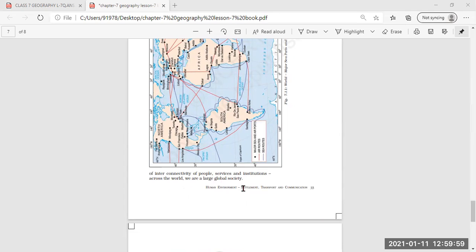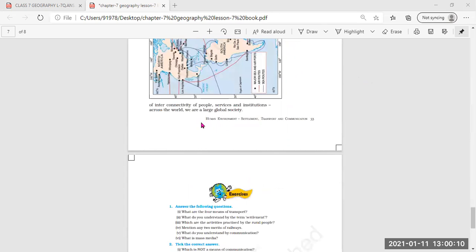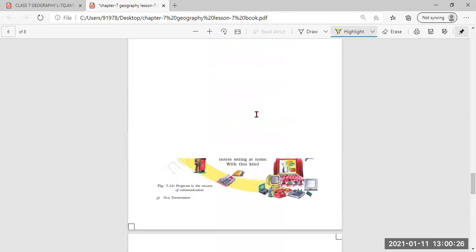We are largely a global society as we are able to connect with each other. That is why we can say that we are living in a global society, because of the interconnectivity of the people, services, and institutions across the world. I hope this communication system is clear.